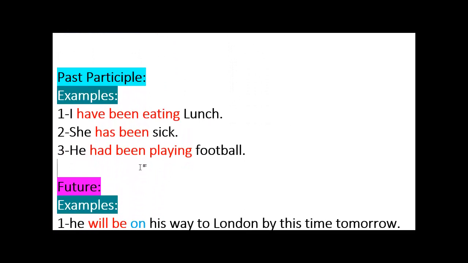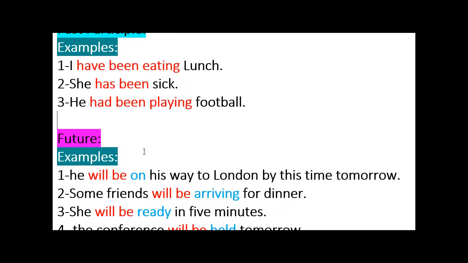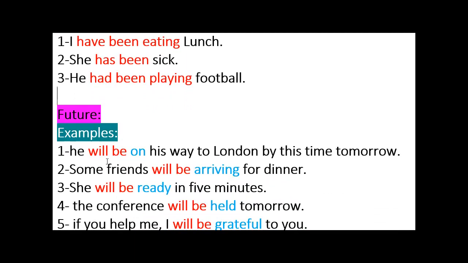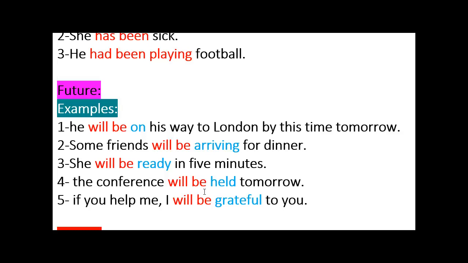Now for the future, we use the verb to be with will. He will be on his way to London by this time tomorrow. Some friends will be arriving. She will be ready in 5 minutes. The conference will be held tomorrow. If you help me, I will be grateful.